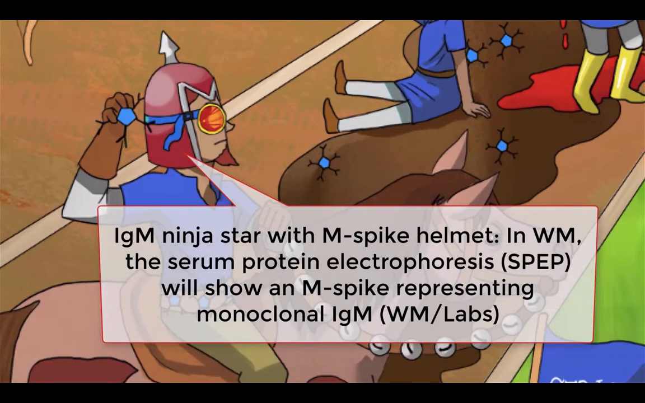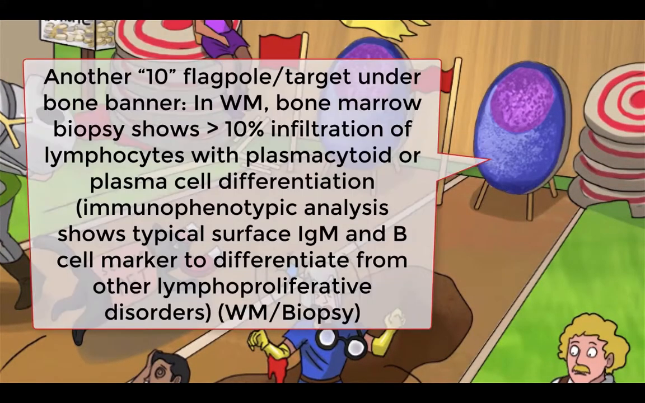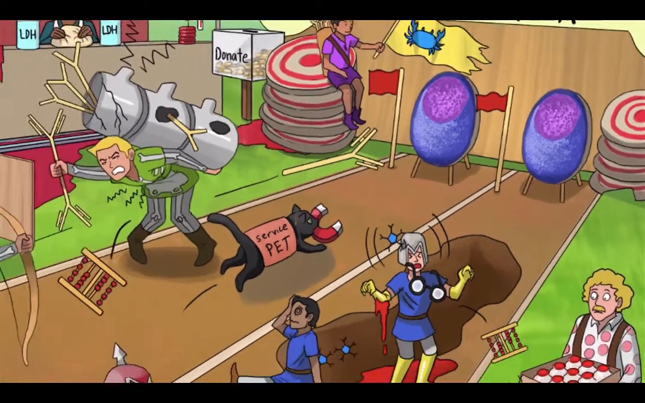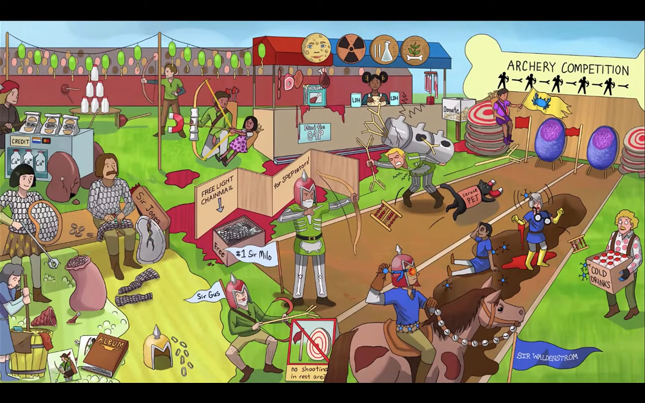And remember, for it to be Waldenstrom's, it has to be IgM. Diagnosis also requires a bone marrow biopsy, which must show greater than 10% infiltration of lymphocytes with plasmacytoid or plasma cell differentiation. So again, under the bone banner, we've added a plasma cell themed target, as well as a flag nearby forming the number 10. Immunophenotypic analysis can be performed to look for the typical surface IgM and B cell markers, which also helps exclude other lymphoproliferative disorders.